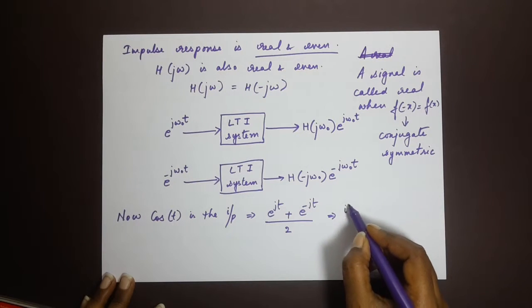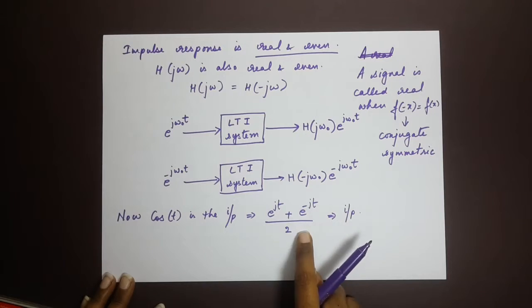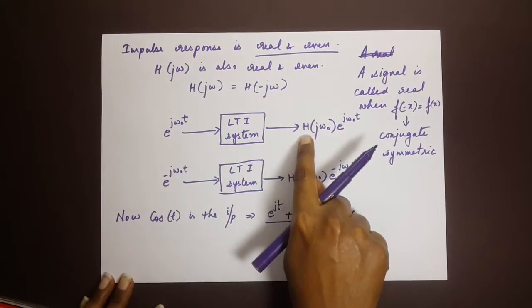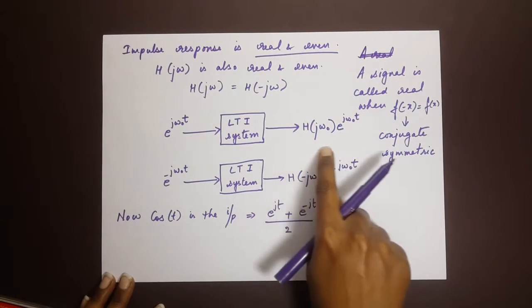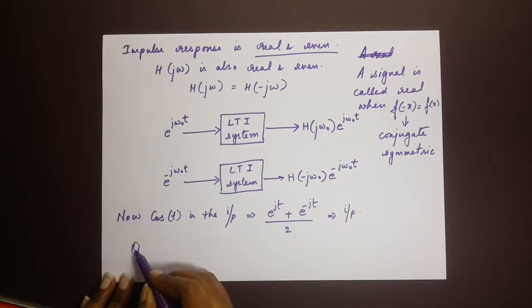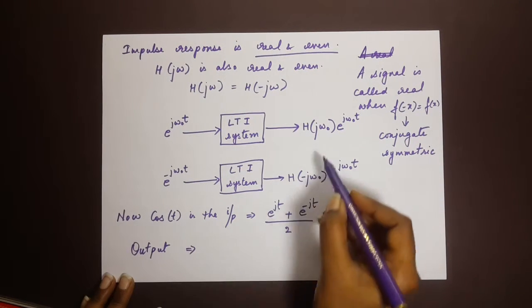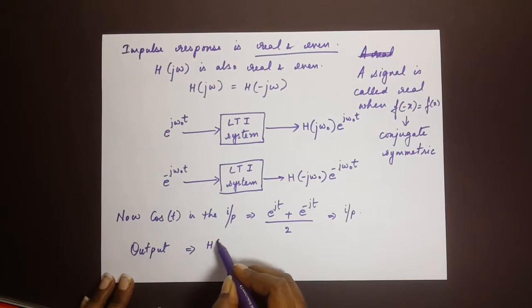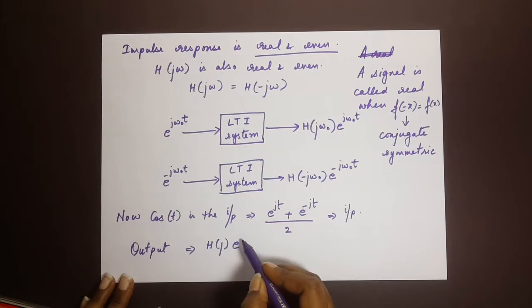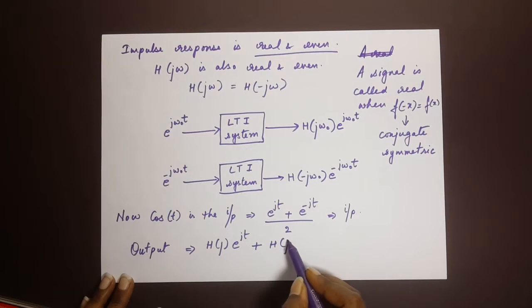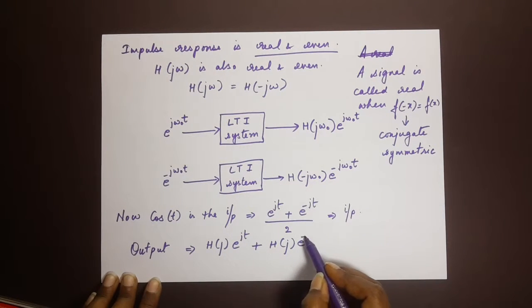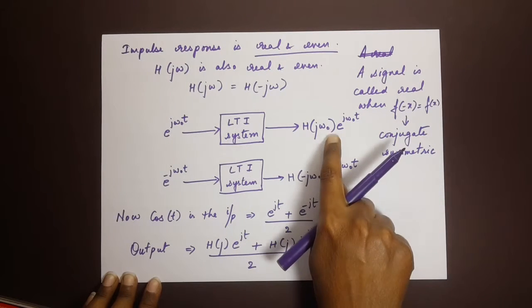Now this is the input. So if we pass this signal in the LTI, this is what we obtain. Let's write the output. So the output would now be H of j times e power jt plus H of j e power minus jt divided by 2.